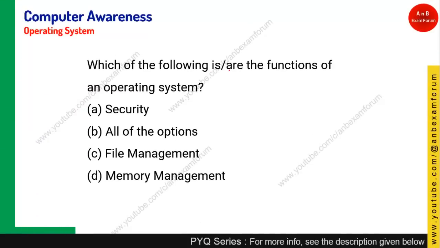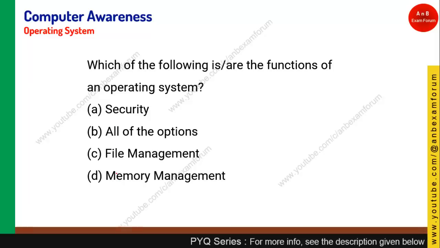Let's see the next question. Which of the following are the functions of an operating system? Security, all of the options, file management, memory management. You can take the example of Windows. Windows gives you security features like firewall and Windows Defender. Those are security options. So the operating system is giving you security options.